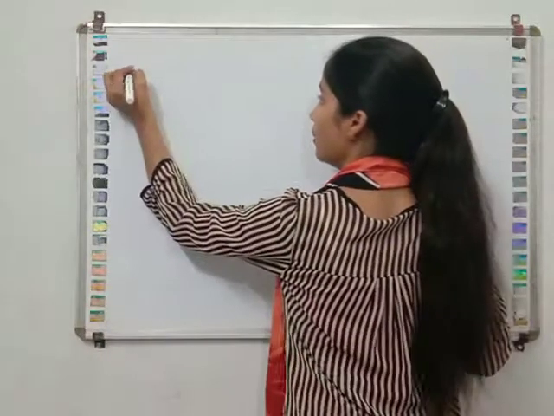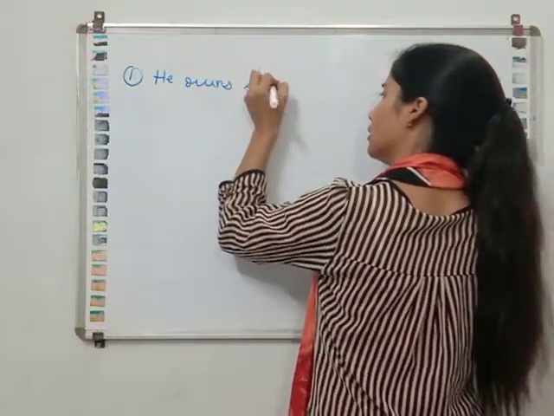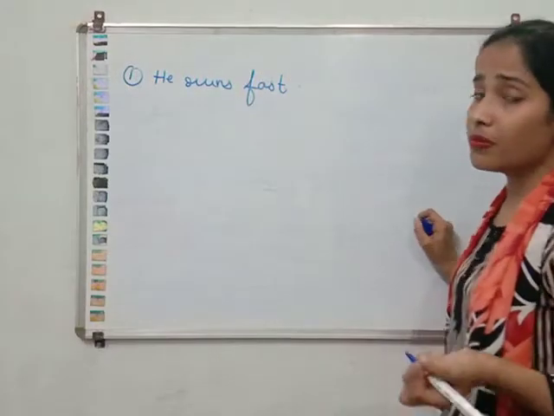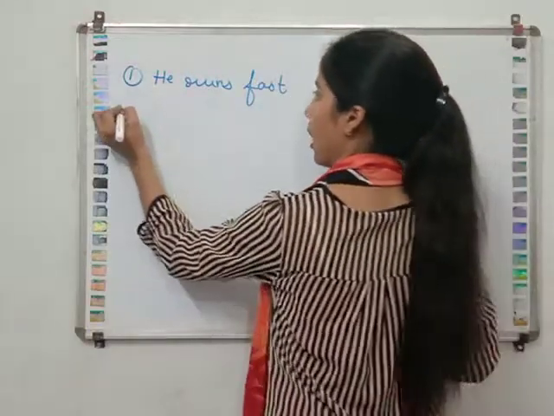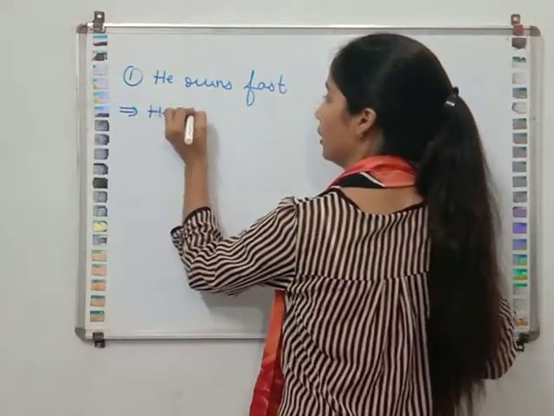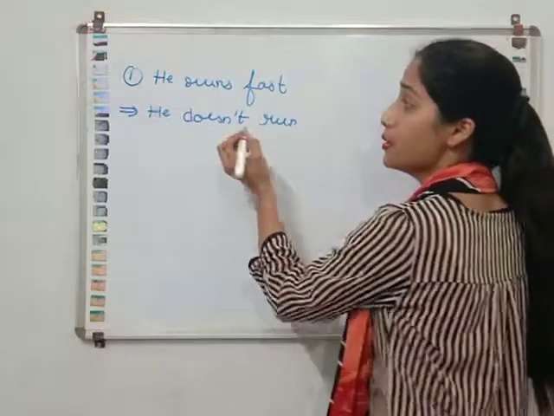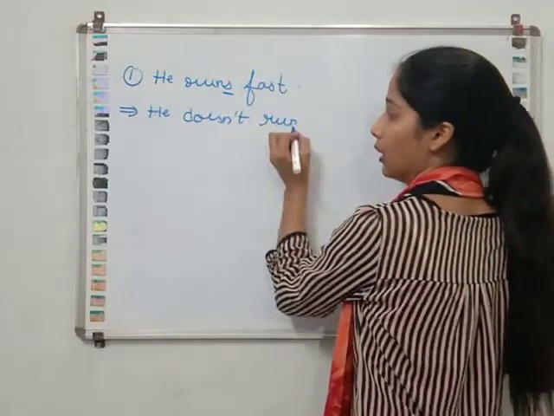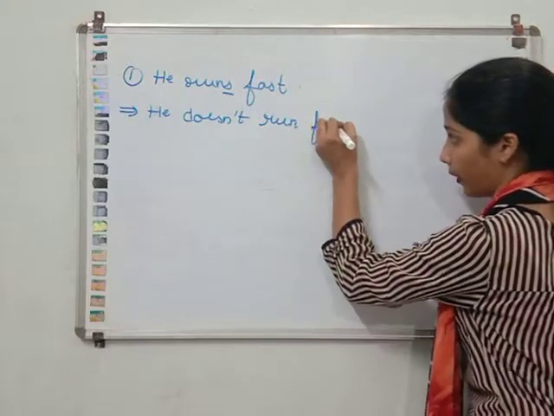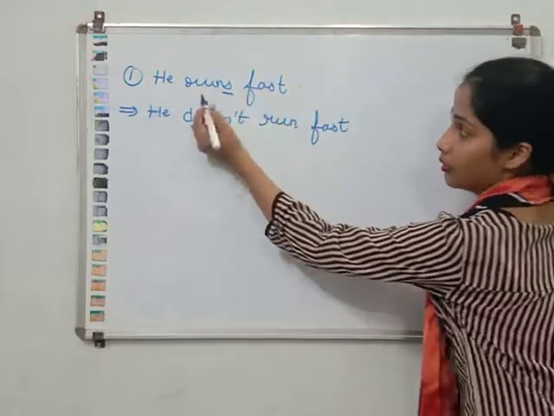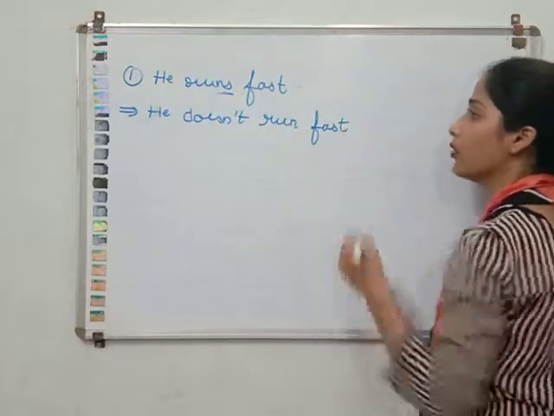For example, a sentence is there. He runs fast. So how can we make this sentence negative? He not runs fast. No, we cannot write like this. How will we make it negative? He does not run fast. Now you can see here, we have added s over there, but here we will not add s. He runs fast. Okay, here we have written runs, but here we will write he does not run fast.